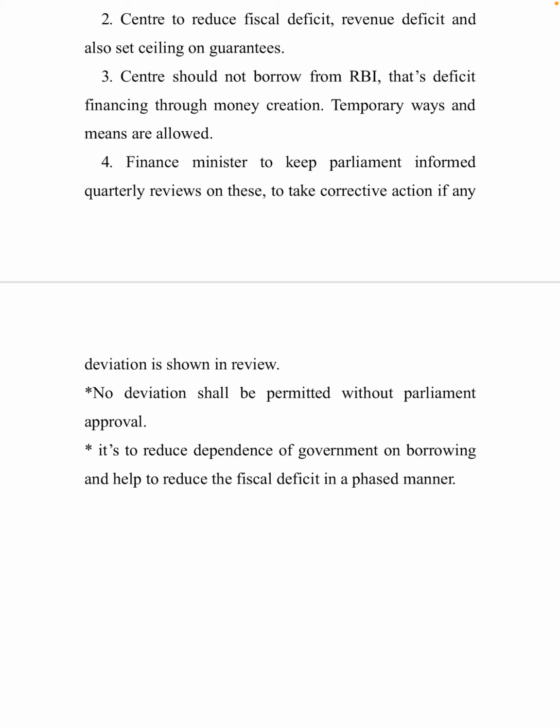What will happen if they borrow? More money will be printed, so more money will be induced in the economy, and many frauds like that are happening. So it is to reduce the dependence of the government on RBI. The deficit, those money problems, will be adjusted in a phased manner by the government.